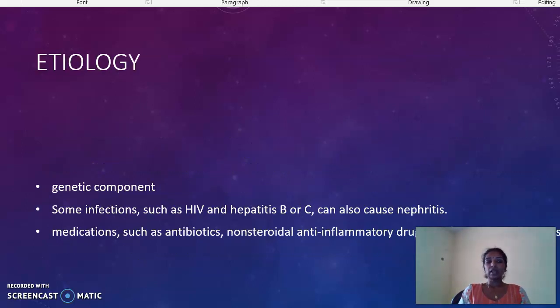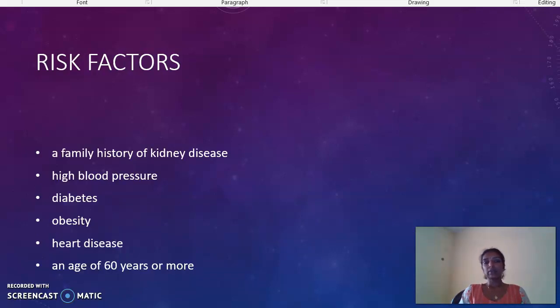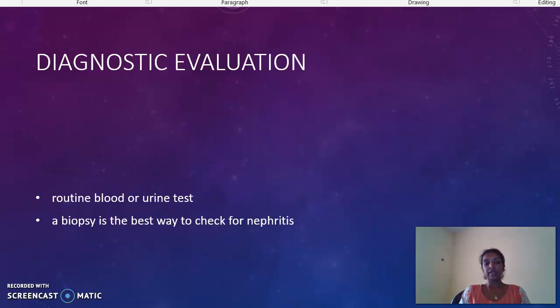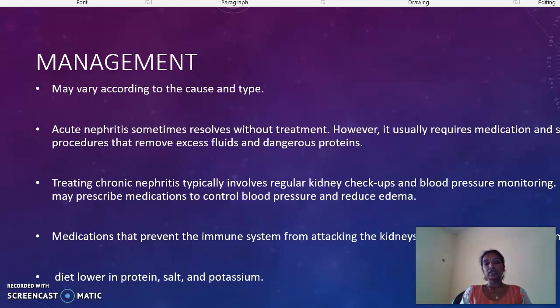Then etiology, like genetic components and certain infections like HIV, hepatitis B. Then medications like antibiotics, NSAIDs, and diuretic medications. Then we have risk factors like family history, high blood pressure, diabetes, obesity, heart disease, and being elderly. Then clinical features like change in urine habits, edema, change in urine color such as foamy urine, and hematuria. Then diagnostic evaluation, we may go for other tests, then blood culture, urine culture, and biopsy is the best way. Management, mainly acute glomerulonephritis may resolve on its own.